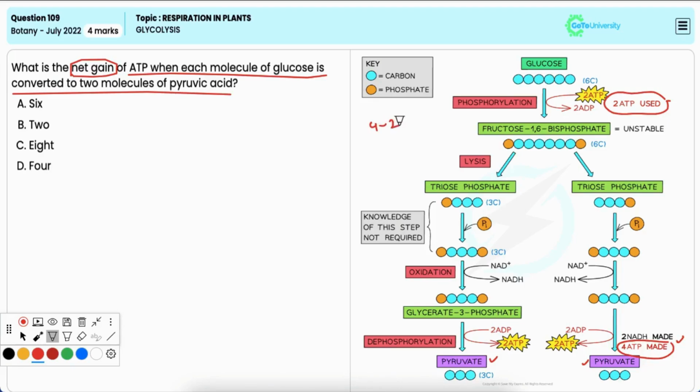Hence, the correct answer is option B. Options A, C and D are incorrect as these represent incorrect numbers of ATPs.